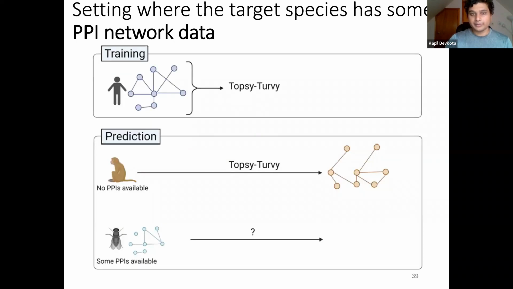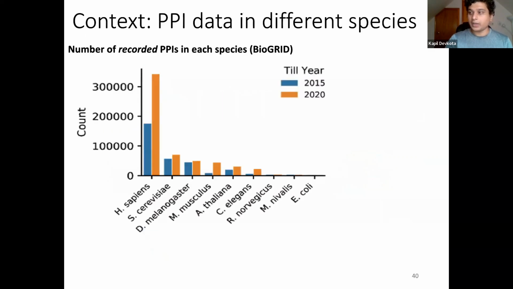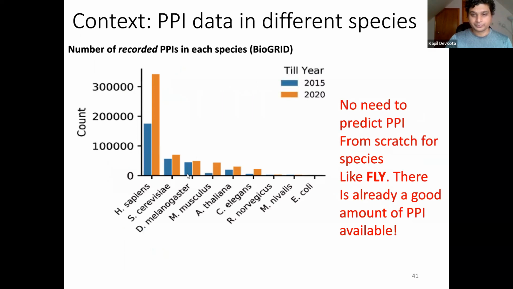In this figure, the organism here is fly, and we have sufficiently large experimental PPI information from fly, and we want to use it in our prediction phase as well. As you can see in this figure, the fly data has a significantly large number of experimentally obtained PPIs. So it would be suboptimal to construct a fly PPI graph while ignoring already existing connections.